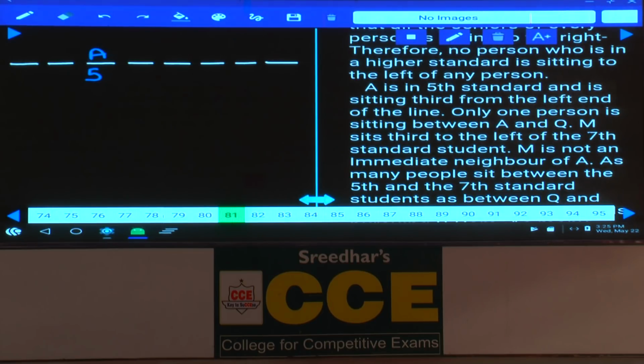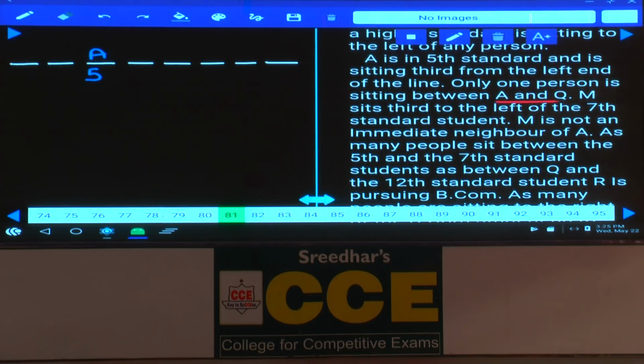And next one, only one person sits between A and Q. As only one person is between A and Q, how many possibilities do we have? We have 2 possibilities, as Q can be at the left hand side or right hand side. Hence there are 2 possibilities in this one, 1, 2, 3, 4, 5, 6, 7, 8. Now A is here, 5th standard, and Q must be here. There is only one person between A and Q.